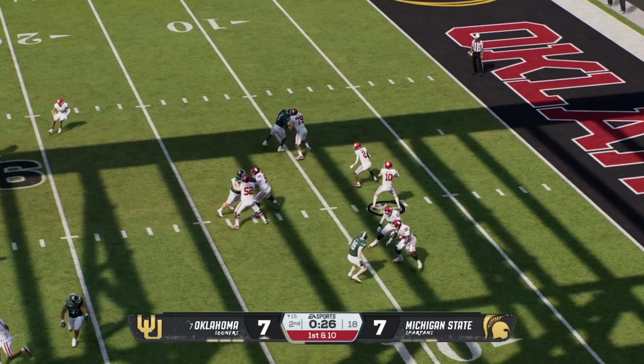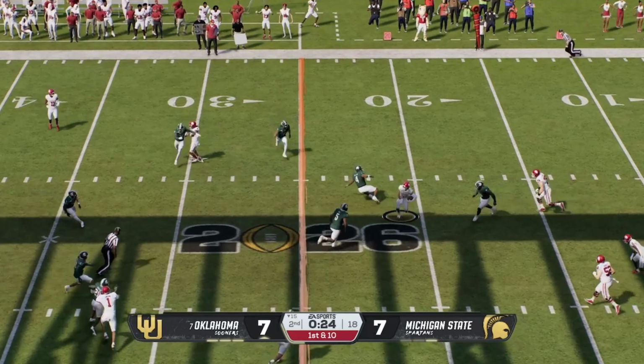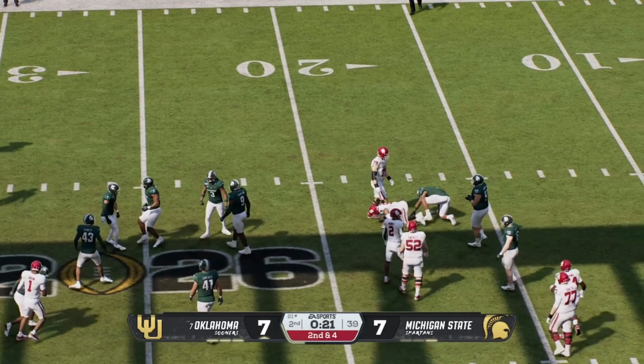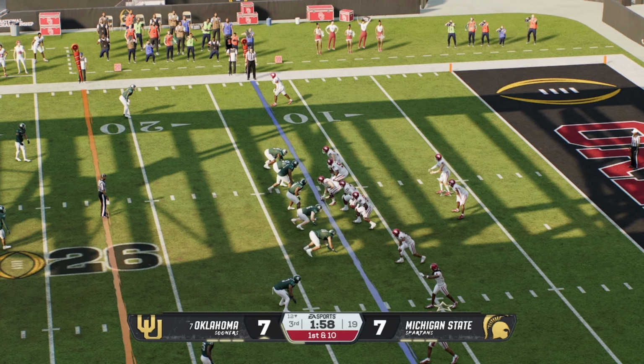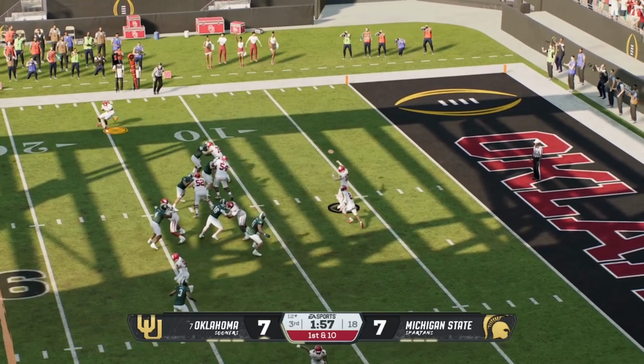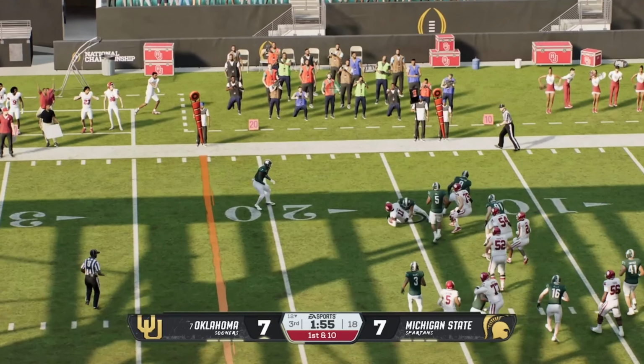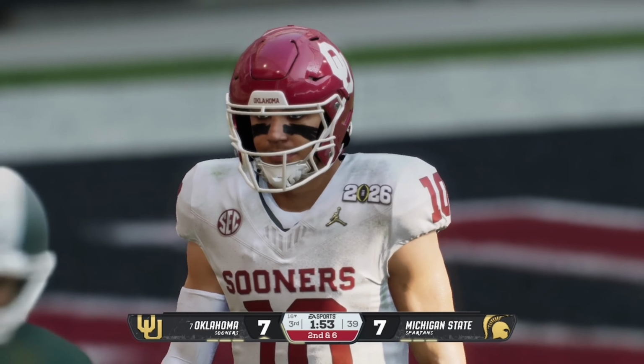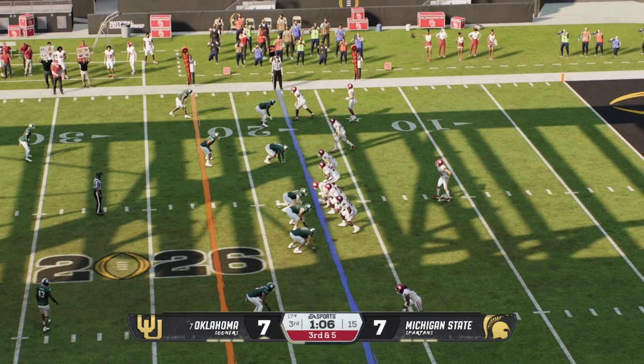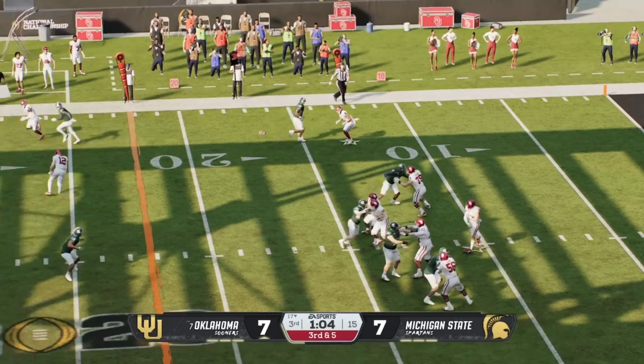No, they are going to drop back and pass. 20 seconds left, but it's going to be stopped. I don't think Oklahoma wants to risk that on their own 20. And we are now into the second half here. Oklahoma will start the ball, but we have a tied ball game. Anything can happen here. Michigan State trying to do anything to stop this Oklahoma offense.